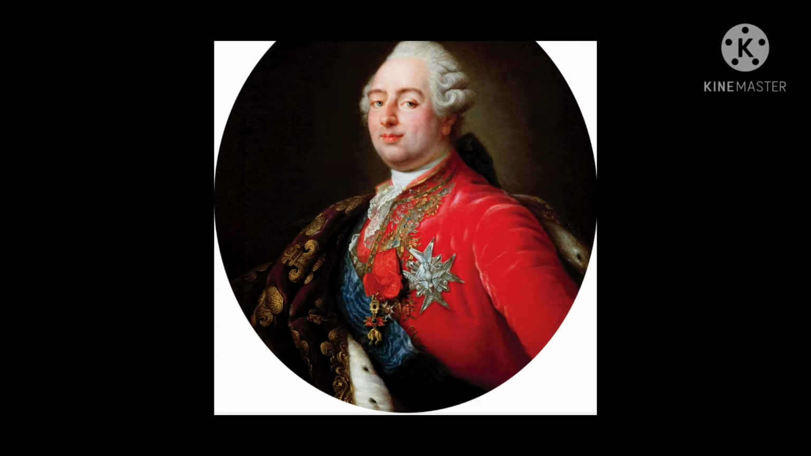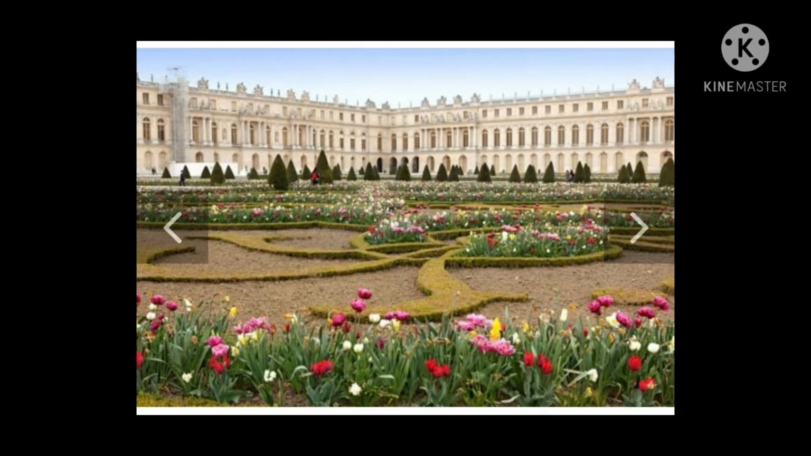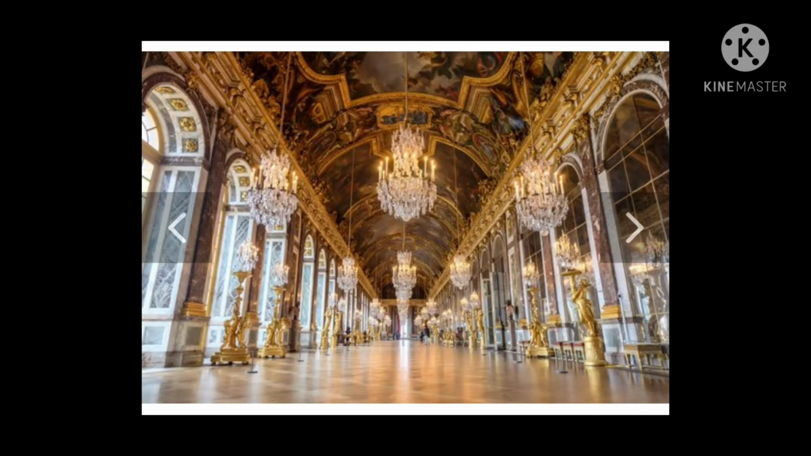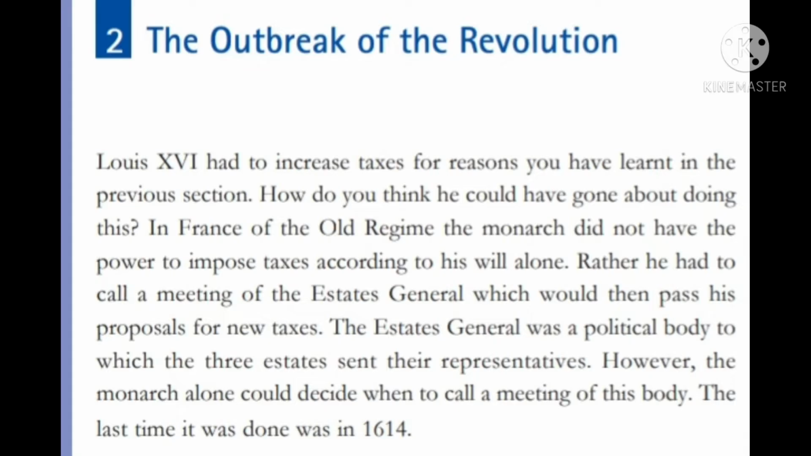So what are the reasons? Number one, France was involved in a lot of wars because of which the treasury was almost empty. Number two was the cost of maintaining an extravagant court at the immense palace of Versailles. A lot of money was being spent on the maintenance of the palace of Versailles. France also helped the 13 American colonies to gain their independence from Britain. So because of all these reasons, the treasury was almost empty. So now King Louis decided to increase the taxes.